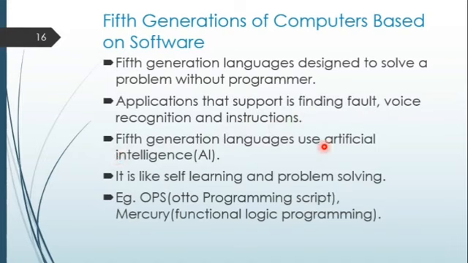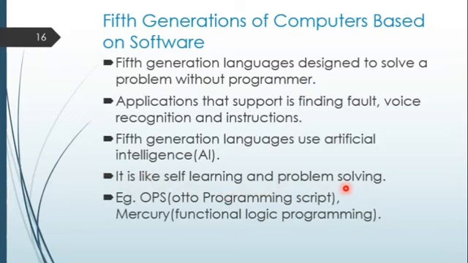Fifth generation languages use artificial intelligence, that is short form AI. I already mentioned that AI is artificial intelligence, which means whatever ideas and work done by others, if we are following the same concept, that is called artificial intelligence. Now it is like self learning and problem solving.